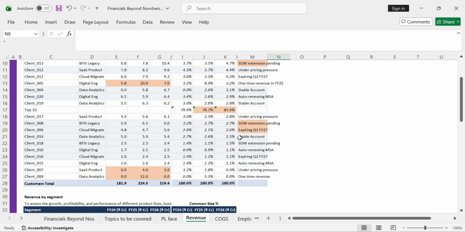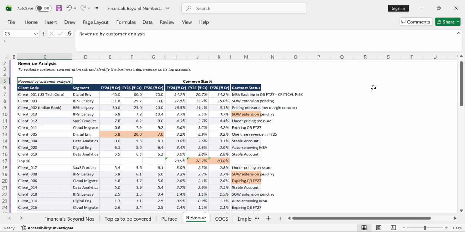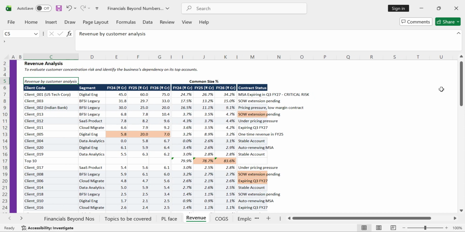So these are certain aspects which you need to understand when you're talking about the revenue by customer analysis. You can further break it down into different segments. You have to analyze based on the volume and based on the price. Once you get the volumes, you can easily derive the price and understand the trends in the price. For example, I'm charging $120 per hour from my customer, and now it has declined to $110, and then declined again to $90 in FY26.